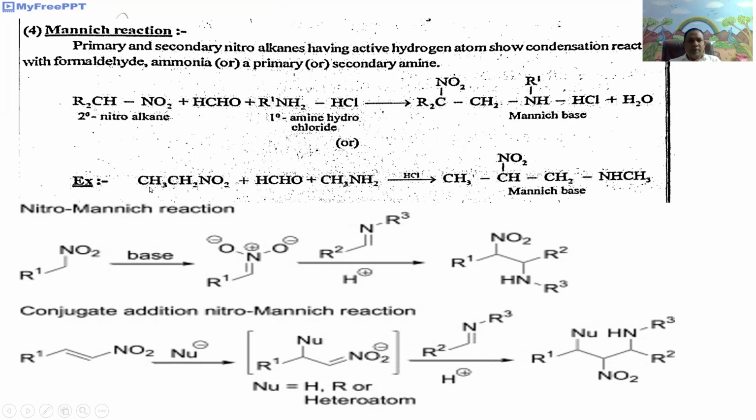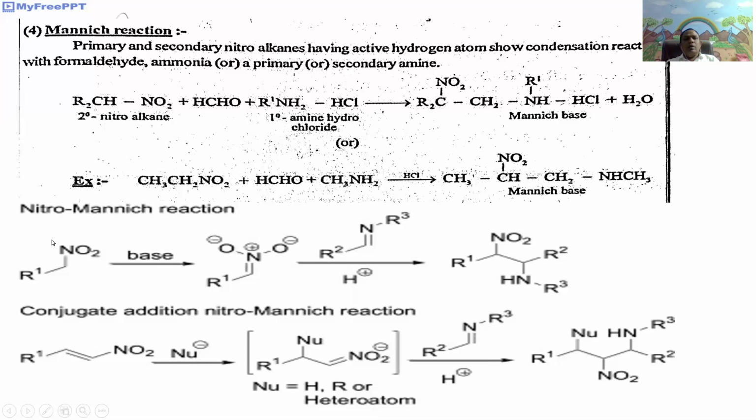Then take a specific example. Nitroethane is a primary nitro compound having active hydrogen atoms and shows condensation with formaldehyde HCHO and a primary amine, that is methylamine. In the presence of acid media, it gives CH3CH(NO2)CH2NHCH3. It is called the Mannich base.